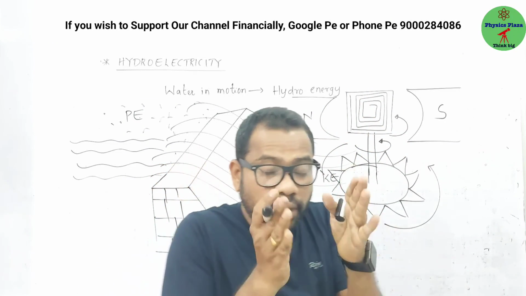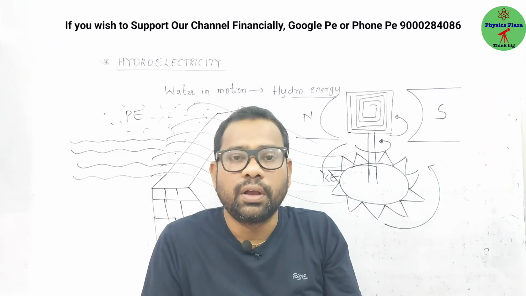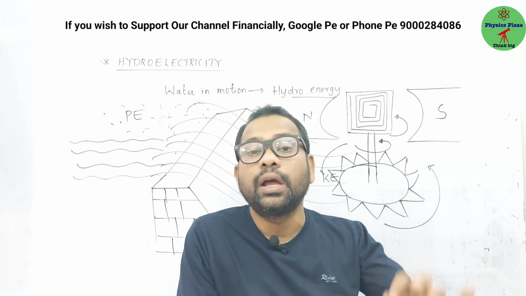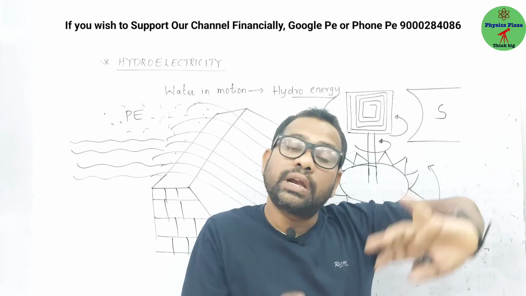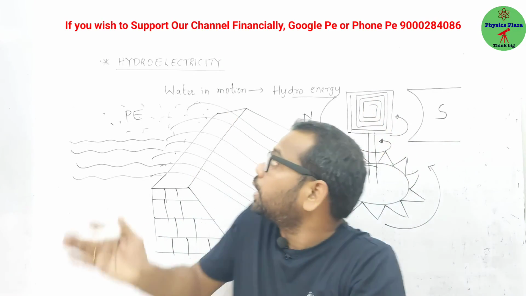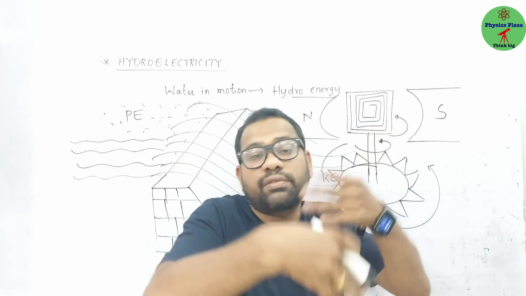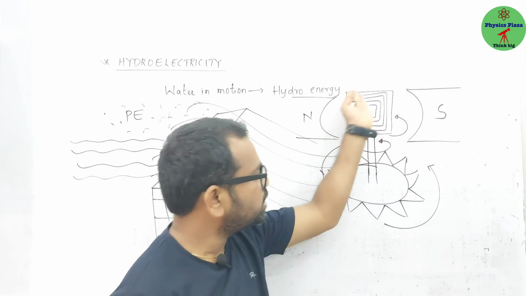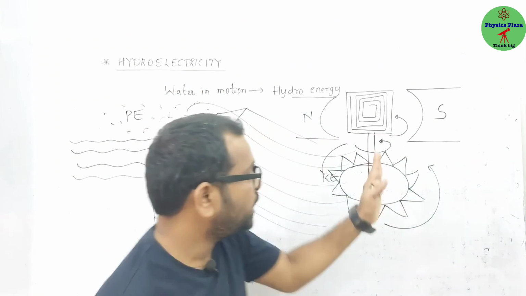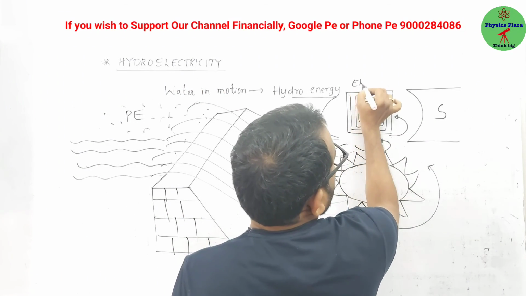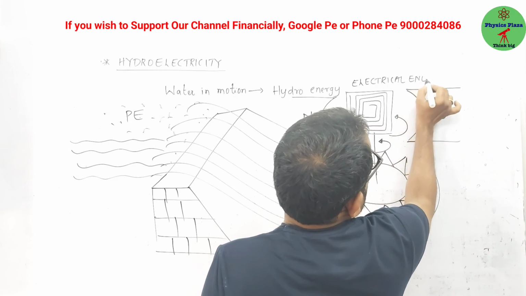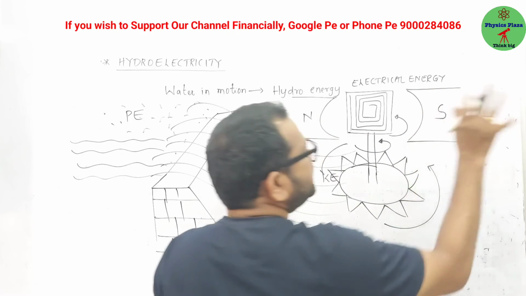Children, of course, this you will be learning in class 10th. We are not going in depth. Whenever a copper coil is rotated in the presence of a magnetic field, electrical energy is produced. That we will learn later. Our interest is not that. Our interest in hydroelectricity is how the energy conversion is taking place. The principle we are not going to discuss now. That you will be learning in the electromagnetism chapter. So finally, which energy is coming? Electrical energy is produced. That's it.